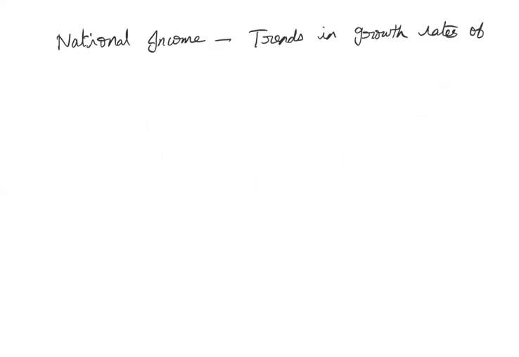So first topic, national income or trends in the growth rates of national and per capita income in India.